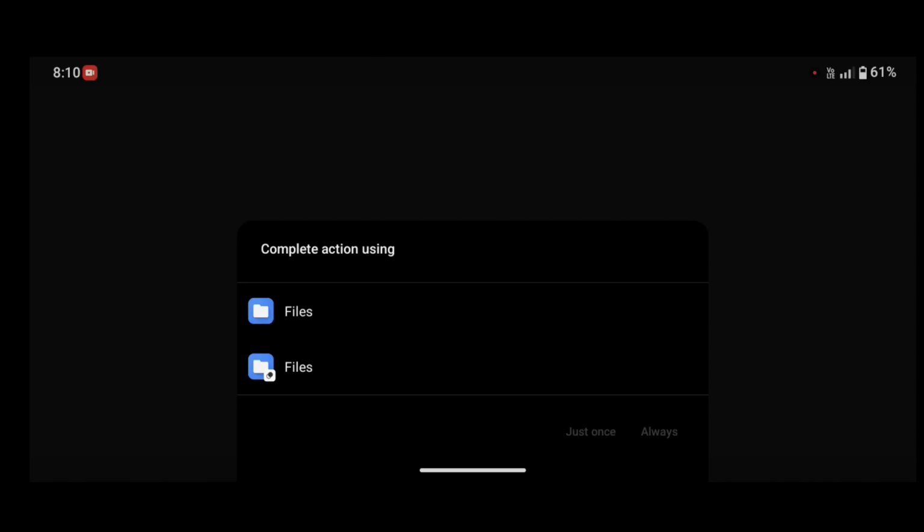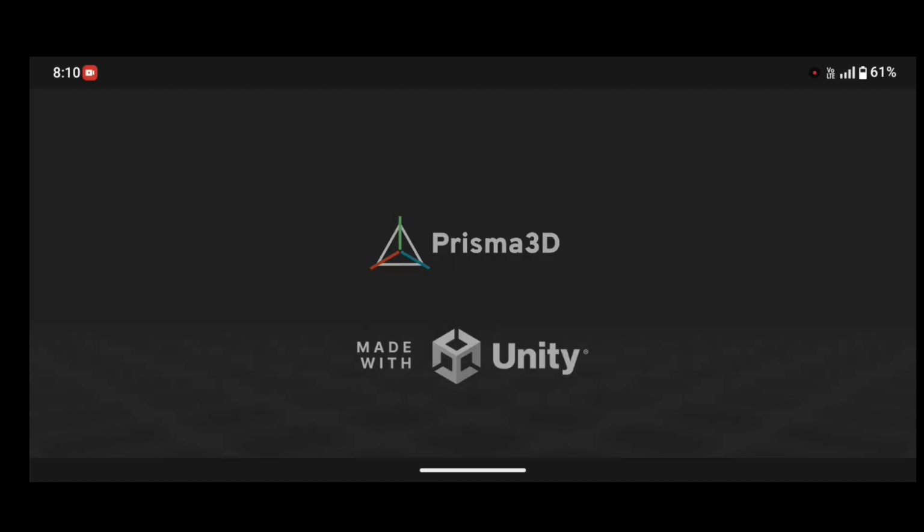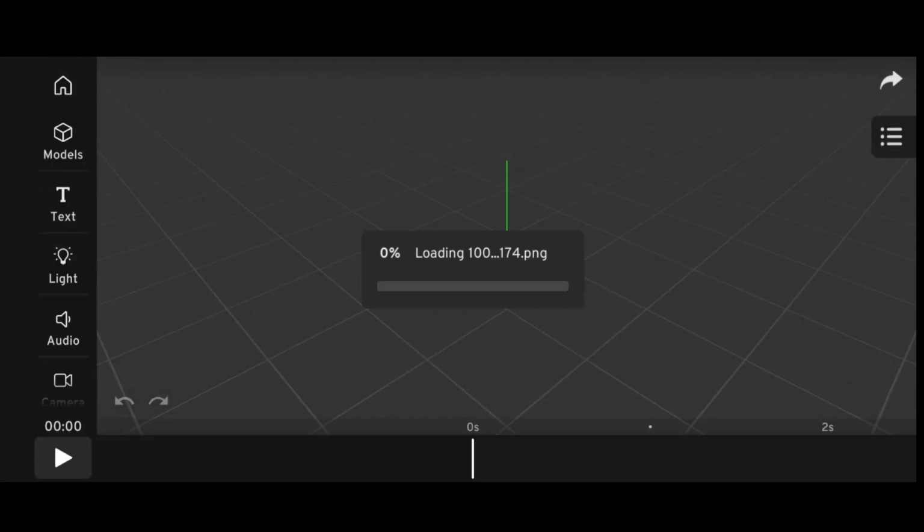After this, grass will be used for the horror environment. And once again guys, Prisma 3D app has a lot of bugs. Do not import high poly models in it. Doing this could cause you to crash.